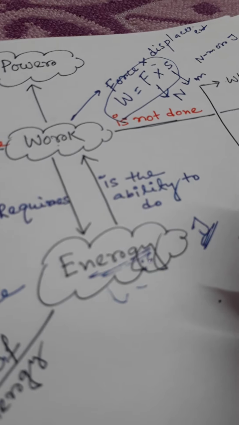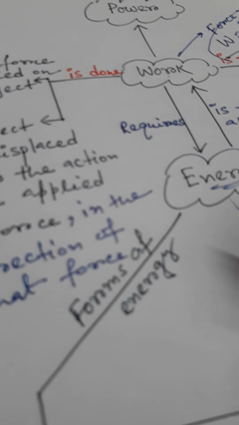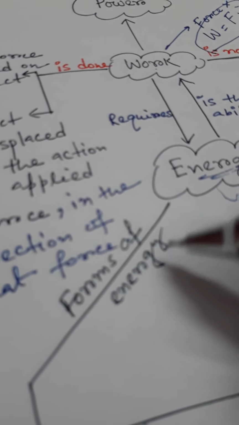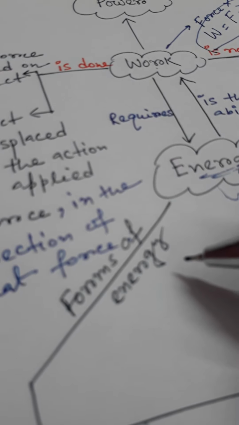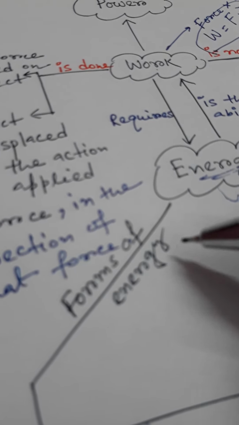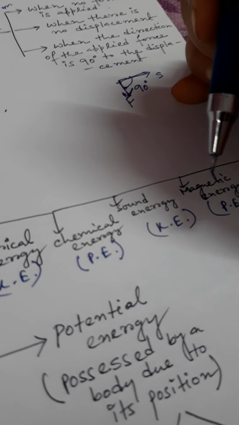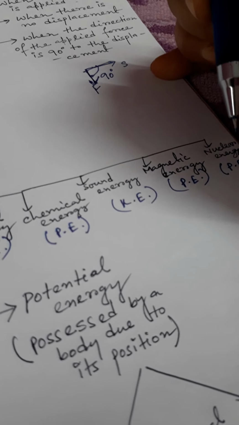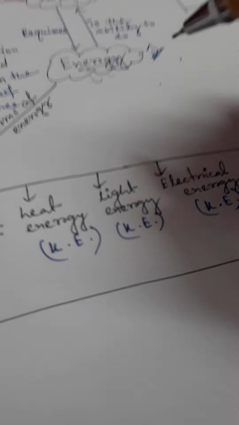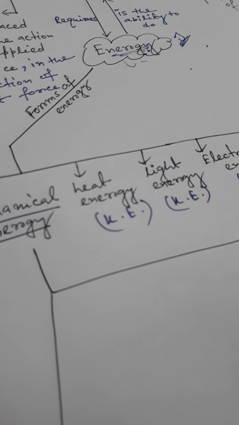Okay. So now we can see various forms of energy in nature. One by one we can see mechanical energy, heat energy, light energy, electrical energy, chemical energy, sound energy, magnetic energy, and nuclear energy. These are the various forms of energy in nature.